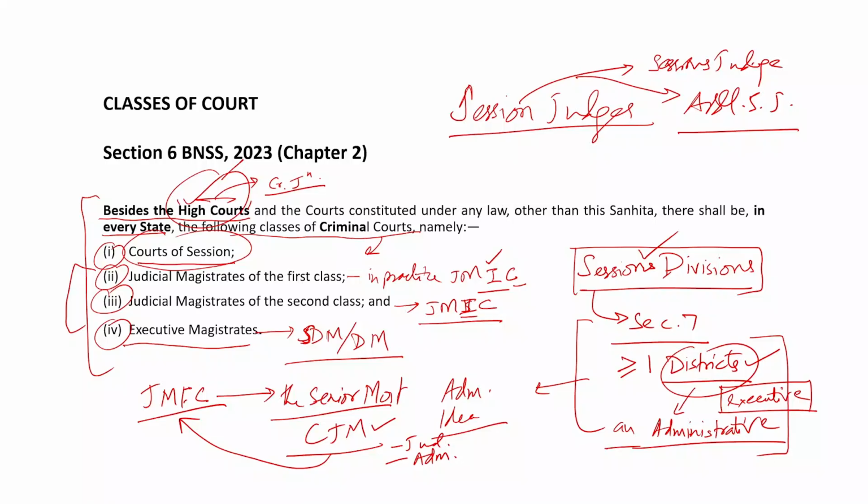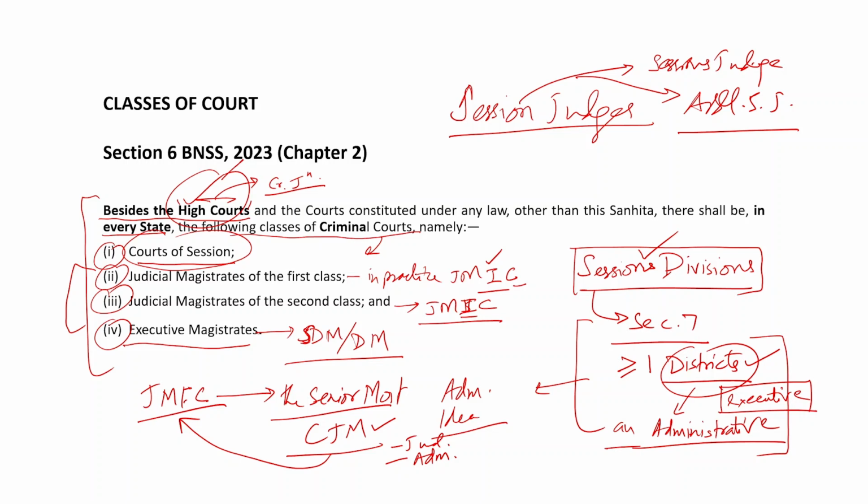So let us first understand the idea of a criminal court. Now section 2A of Bharatiya Sakshya Adhiniyam says that a court includes all judges and magistrates, may include executive magistrate also, and all persons who are legally authorized to take evidence except arbitrators.